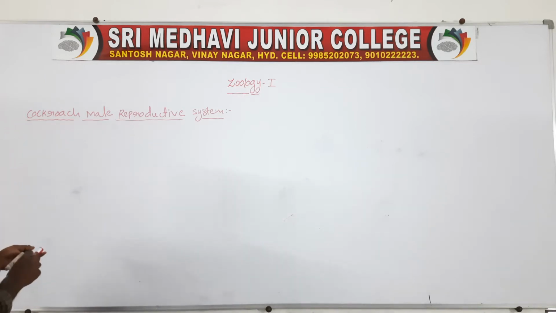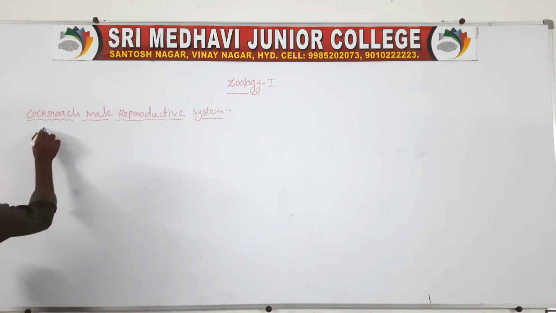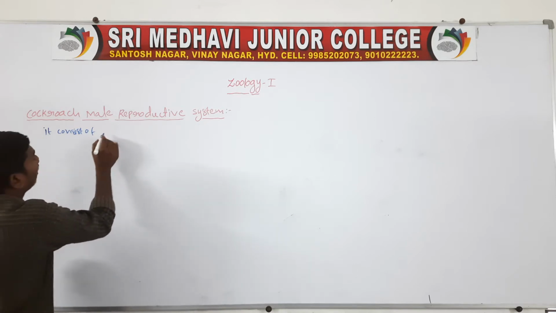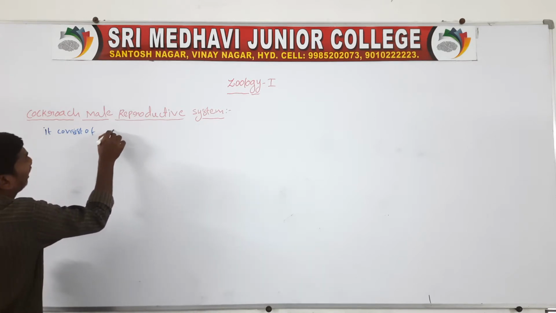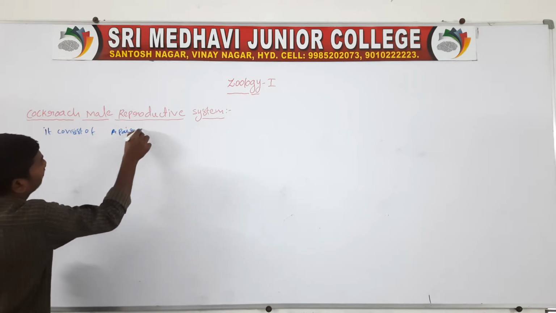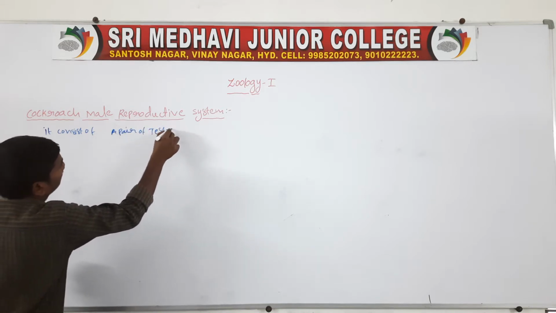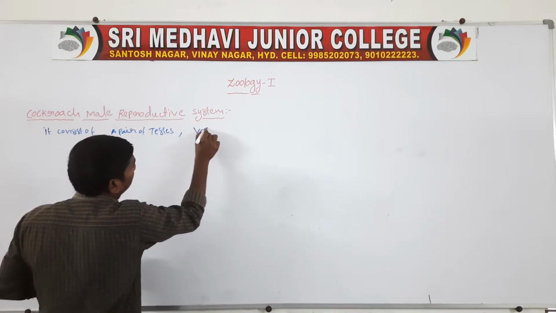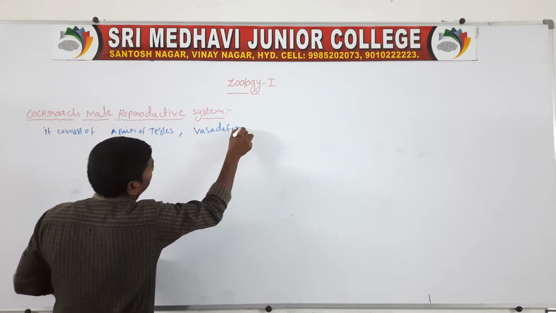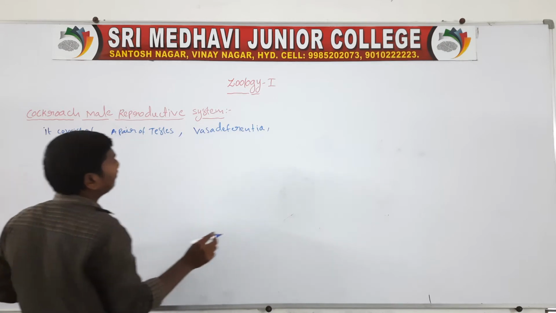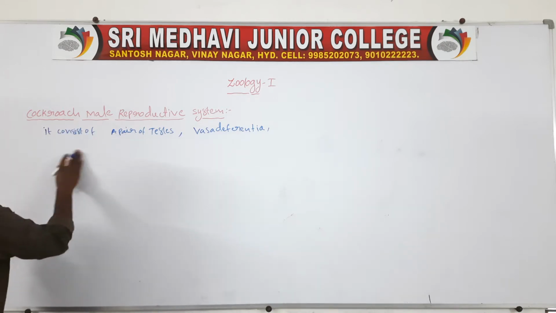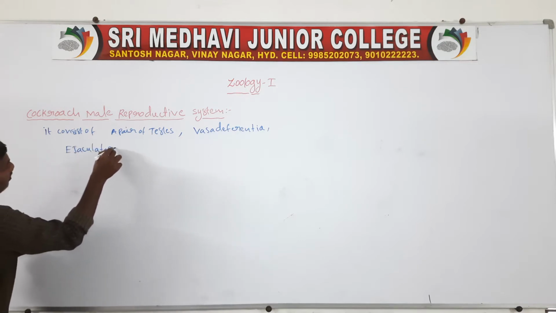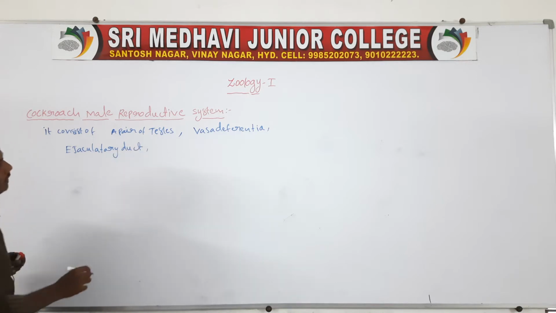First of all, the cockroach male reproductive system consists of a pair of testes, vasa deferentia, ejaculatory duct, and glands.